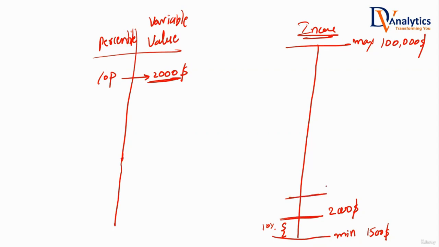Similarly, can you explain to me the 20th percentile value? What does that mean? Let's say the 20th percentile value is, let's say, 4,300. What exactly does this mean?